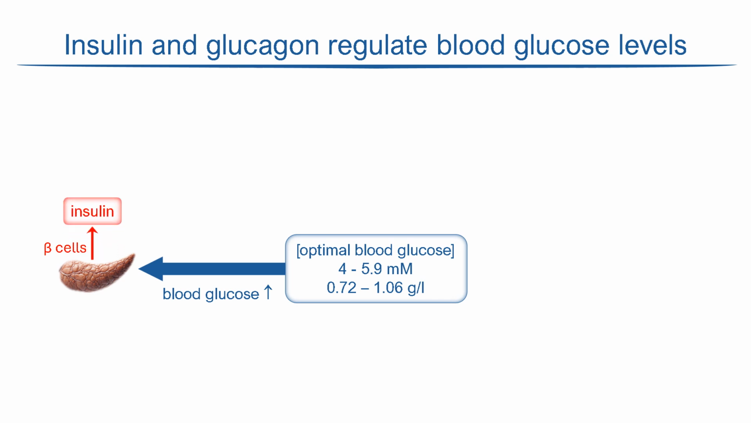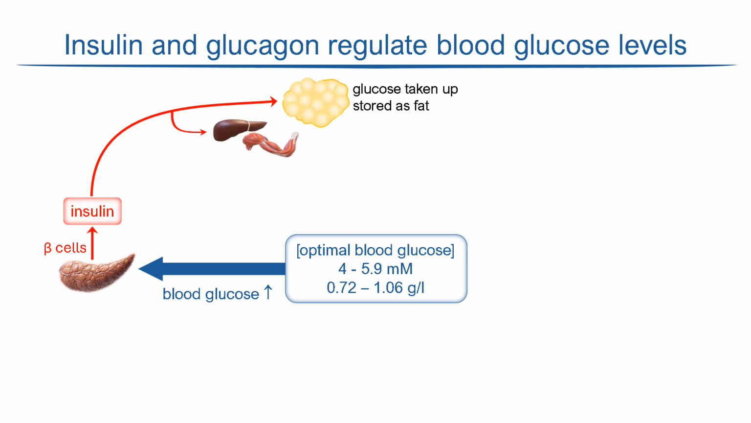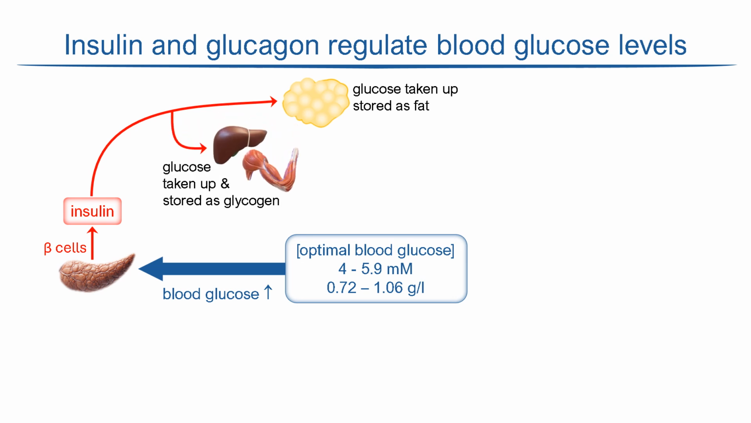Insulin acts on several sites in the body to remove glucose from the blood. It stimulates adipocytes in adipose tissue to take up and store excess glucose as fat. In the liver and skeletal muscle, insulin stimulates cells to take up and store excess glucose as glycogen. These effects lower the blood glucose and restore it back to the normal level.